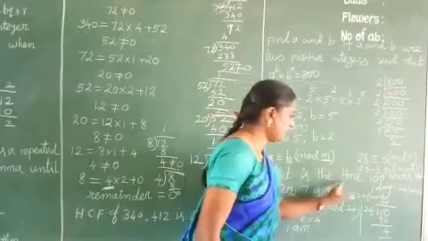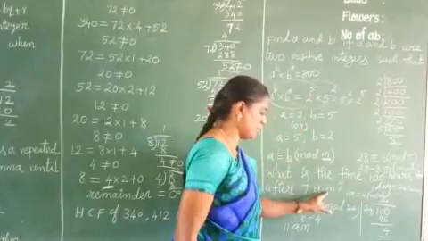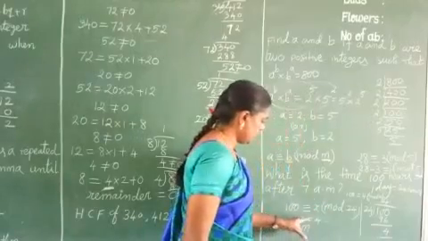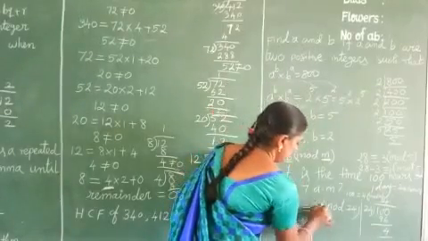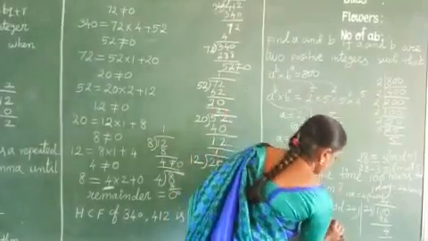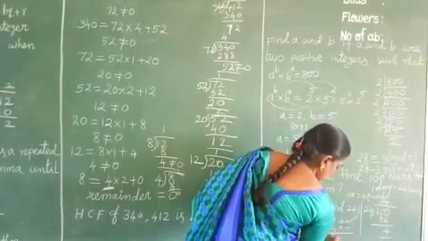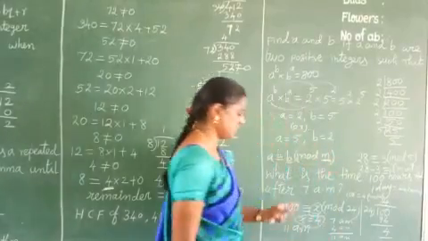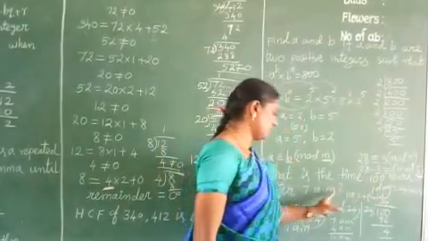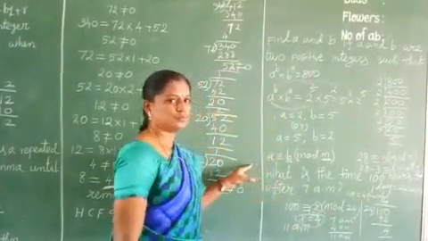What is the time 100 hours after 7 a.m.? So already 7 a.m. is given. Our remainder is 4. So 7 a.m. plus remainder 4 hours, so 4 a.m. more, so totally 11 a.m. So what is our answer? The time 100 hours after 7 a.m. is 11 a.m. Is this method clear?